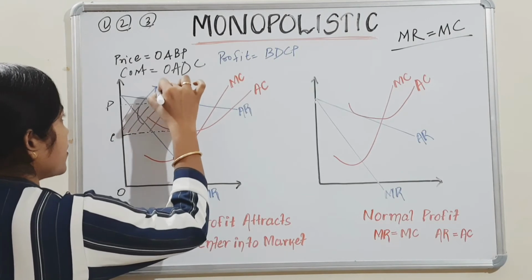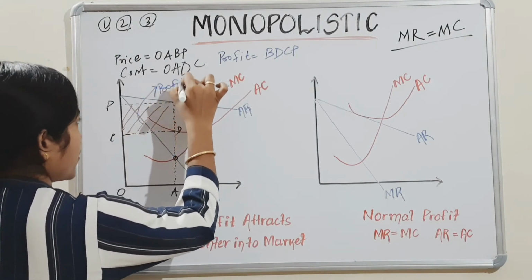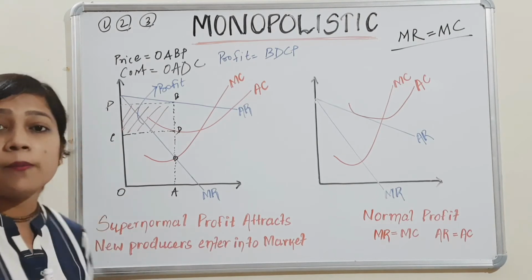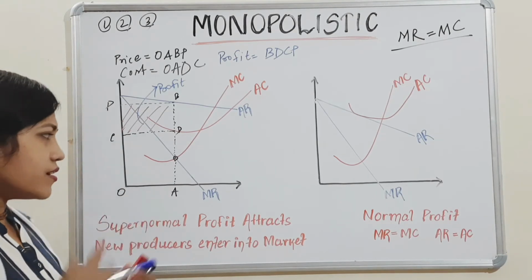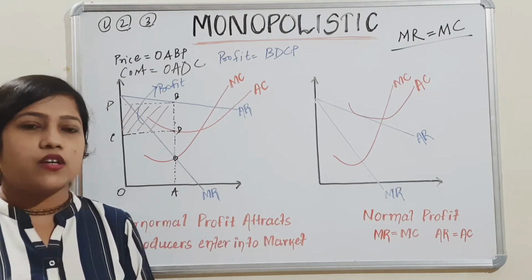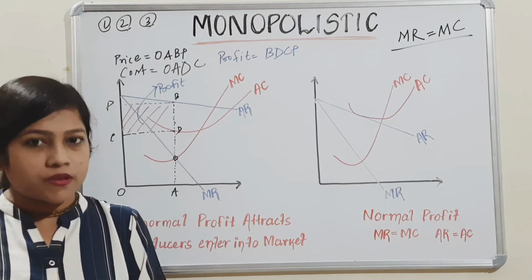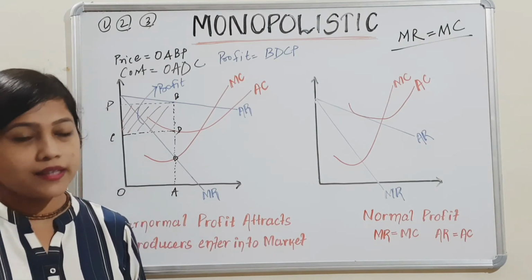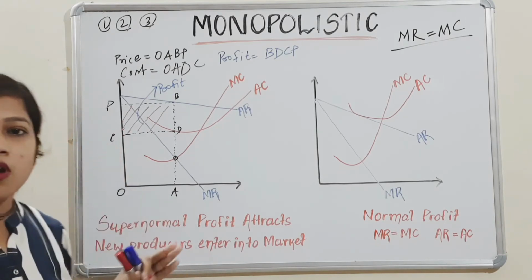This area is called profit, and this profit is called supernormal profit. Generally in the market, when a firm starts with a very good business model, in a very competitive way, it is getting more and more profit, and that is called supernormal profit.